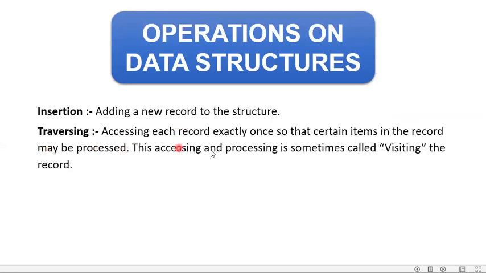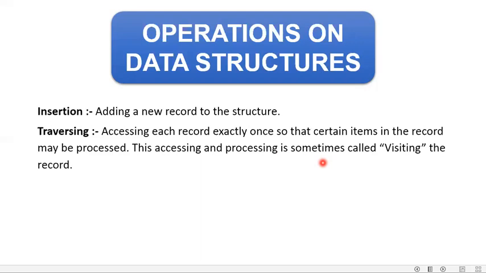Traversing. Accessing each record exactly once so that certain items in the record may be processed. This accessing and processing is sometimes called visiting the record. Now take the example of the same school data structure. 1502 records are there now after inserting 2 more new records.